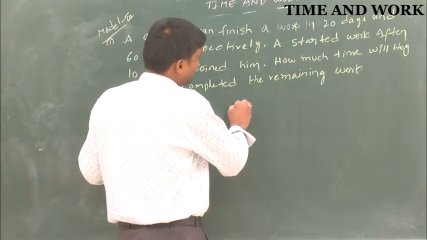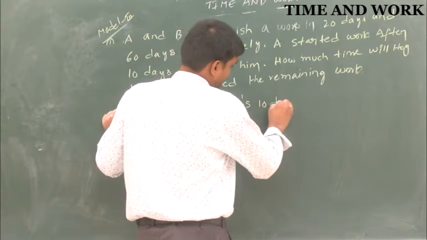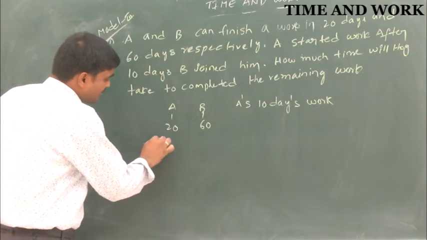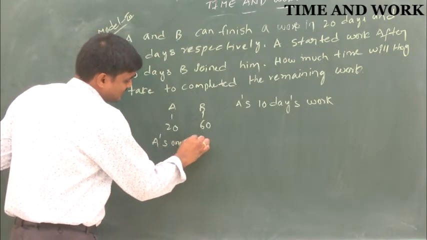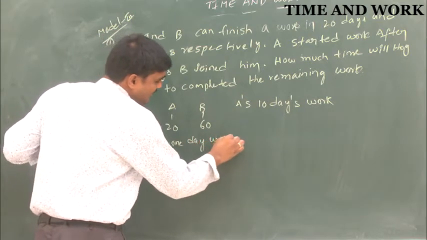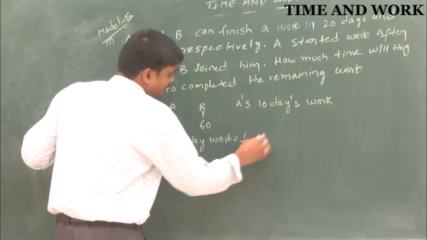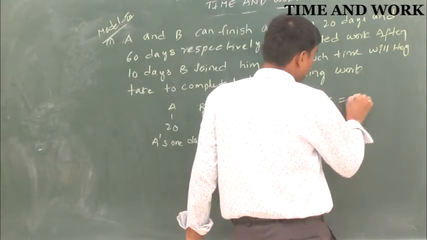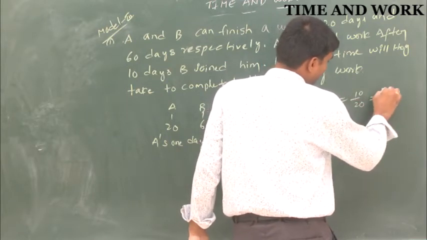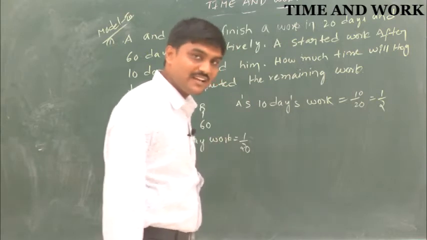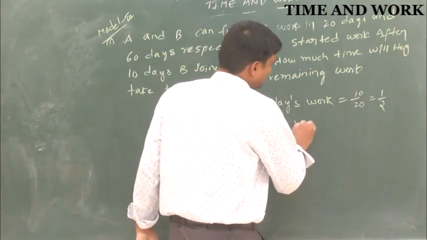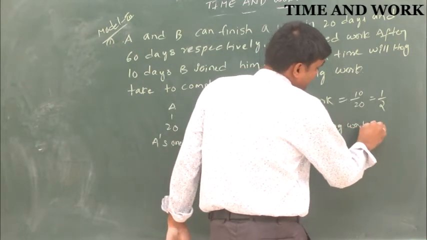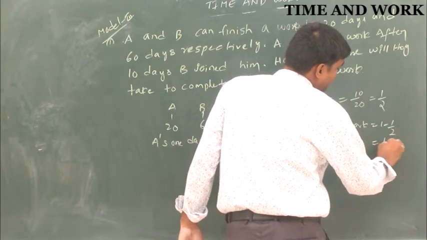So A's 10 days' work is... A's 1-day work is 1 by 20. So A's 10 days' work is 10 by 20. That means half the work will be completed by A in 10 days. So the remaining work is 1 minus 1 by 2, so that is the half.